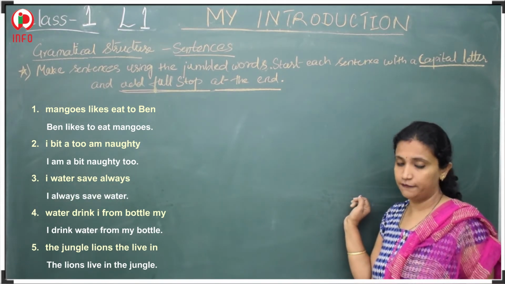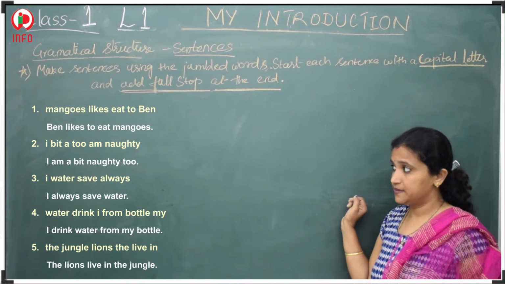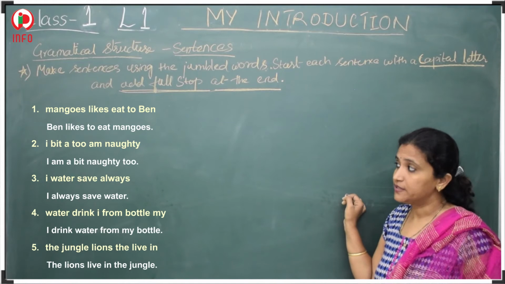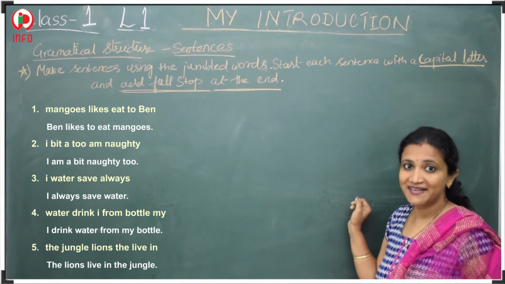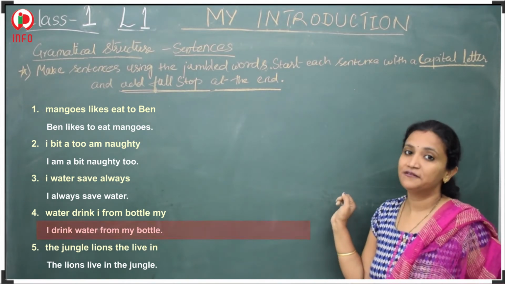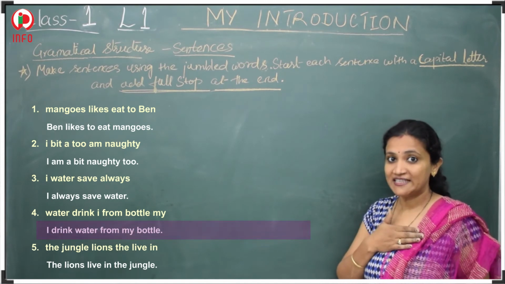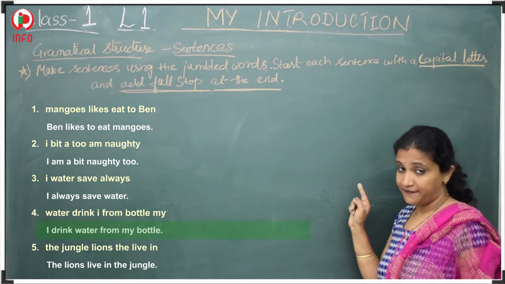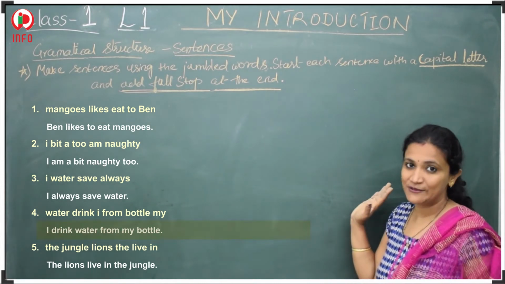Next sentence is "water drink I from bottle mine." Shall we make it correct? I drink water from my bottle. Yes, I should be capital and after "bottle" there should be a full stop.